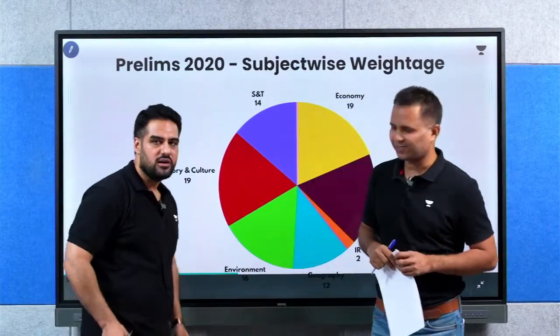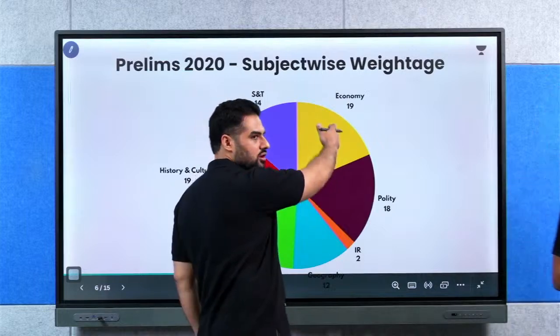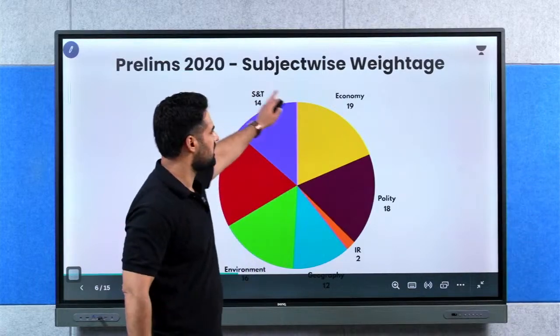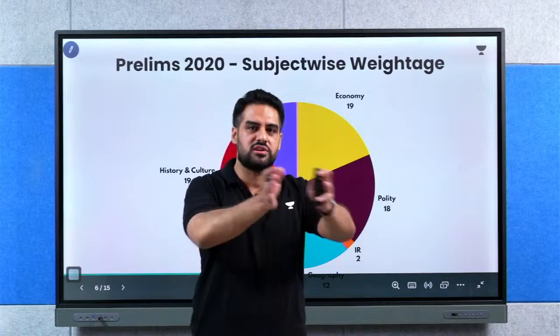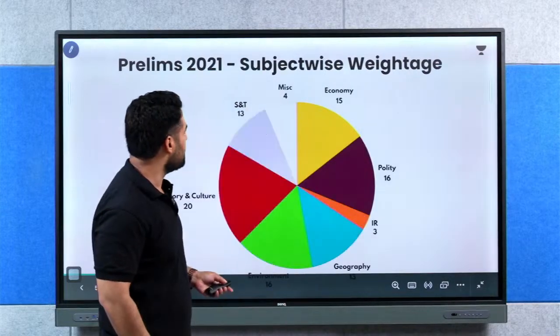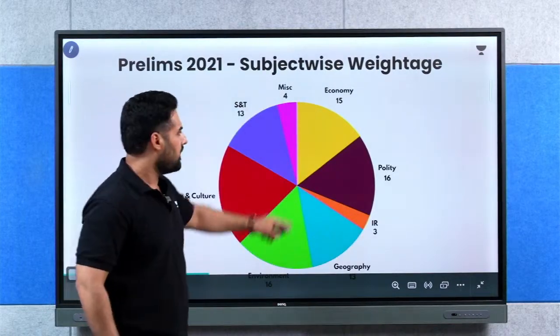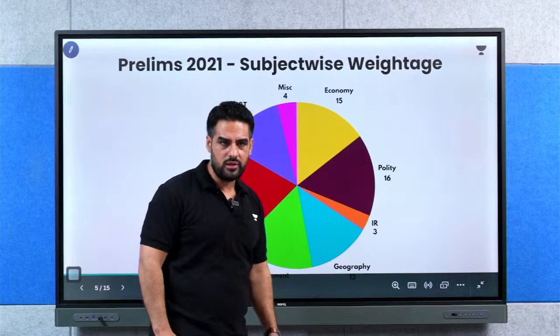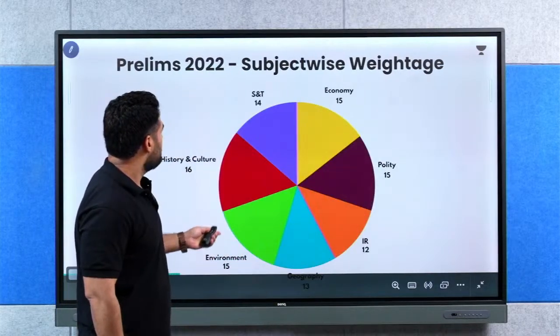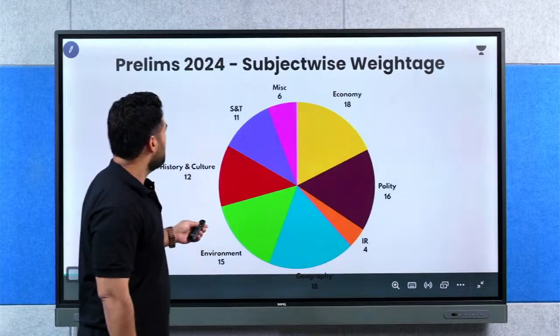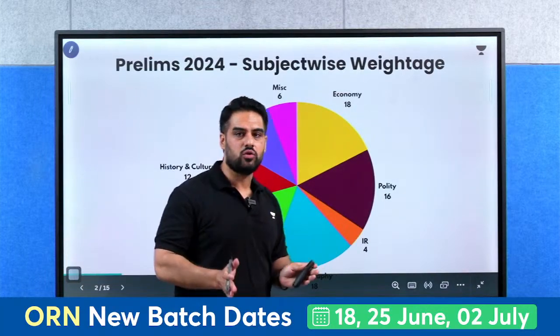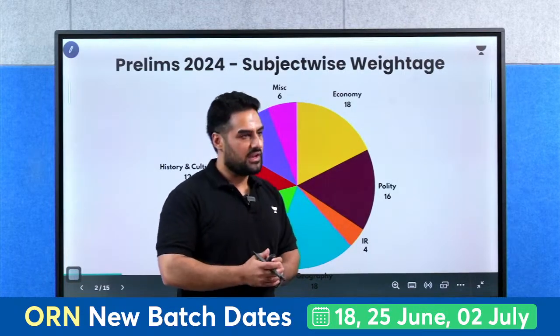Thank you very much, sir. So I will just give you analysis here regarding the economy. If you see 2020, there were 19 questions asked from the economy. Sir has already given you an analysis of where and how the questions were asked. So if we further move to 2021, again there were 15 questions from the economy. 2023, 14 questions from the economy, and 2024 around 18 questions from the economy.